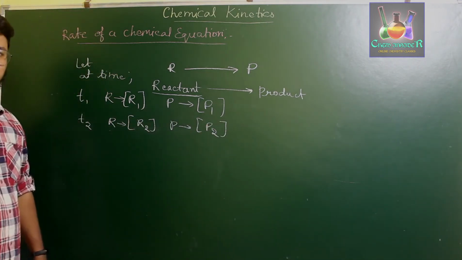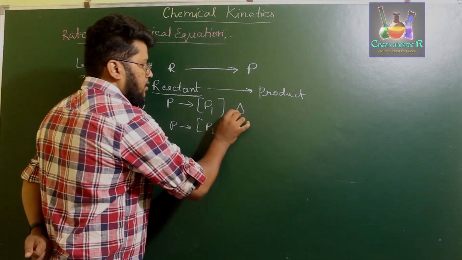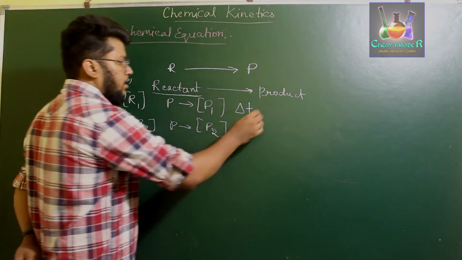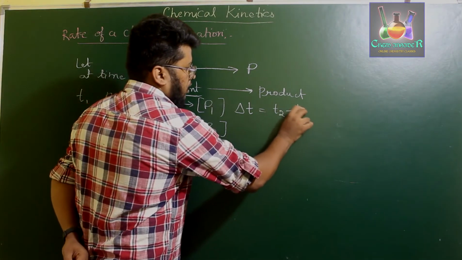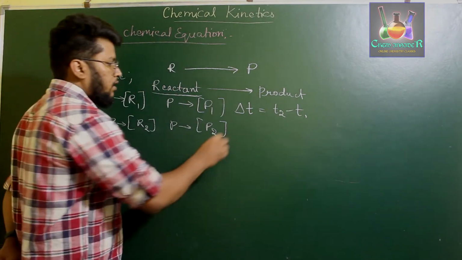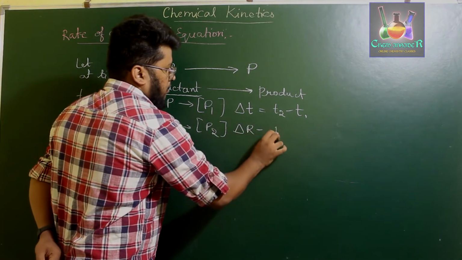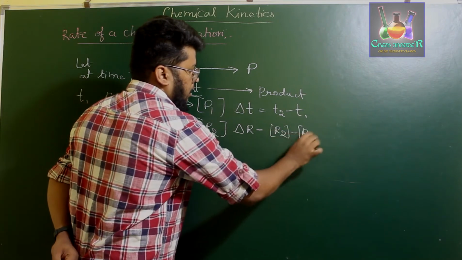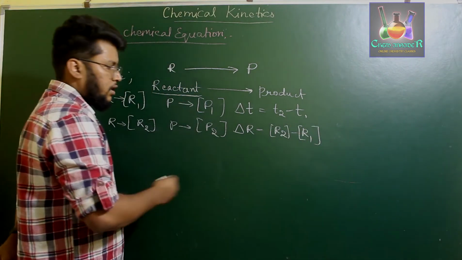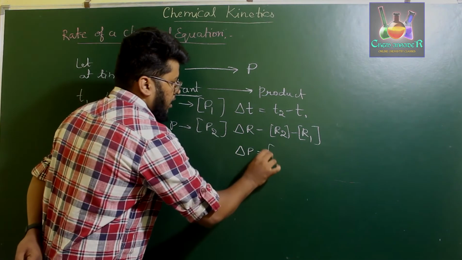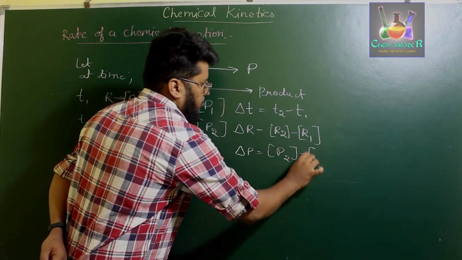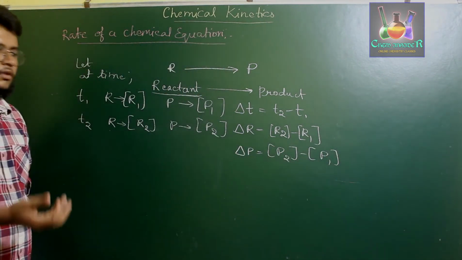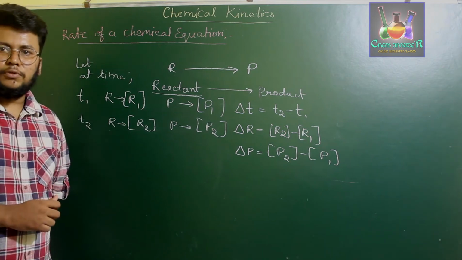So delta T, that is the change of time in the reaction, is given by T2 minus T1. Delta R is given by R2 minus R1. And delta P will be given as the molar concentration of P2 minus the molar concentration of P1. So this is the simple change in time, concentration of reactant, or concentration of product.